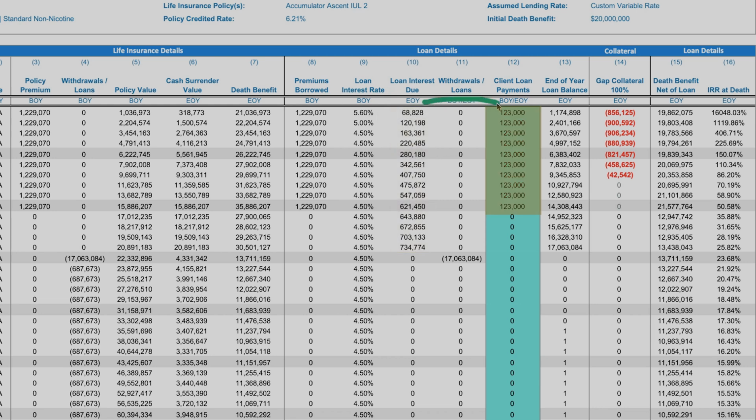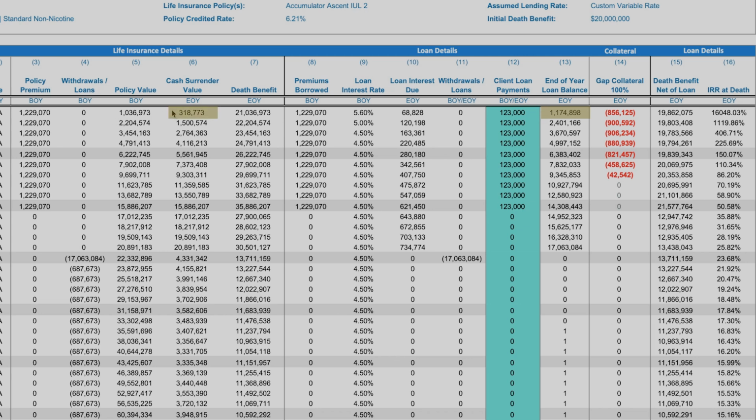But we have you making a payment of 10% of the premium amount. 1.229 is the premium. We show you paying 10% of that, $123,000 out of pocket every year. And so because of the premiums that they're lending, the interest that they're lending, minus the payment that you're making out of pocket, leaves us an end of the year loan balance. And this is the part that's no personal guarantee, non-recourse. And that end of the year loan balance in year one is $1.1 million.